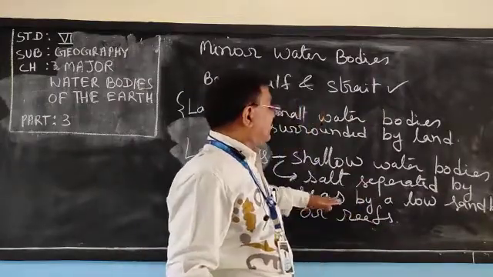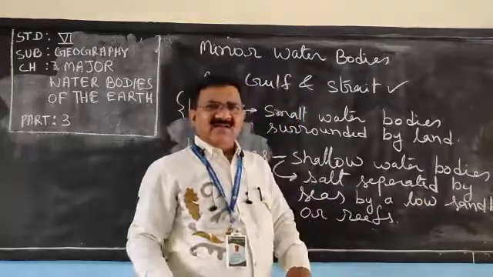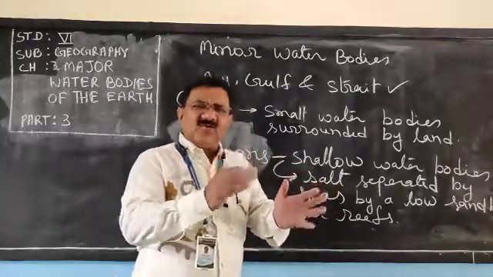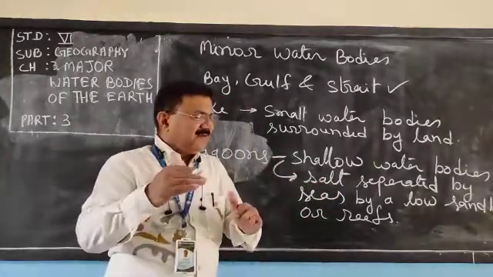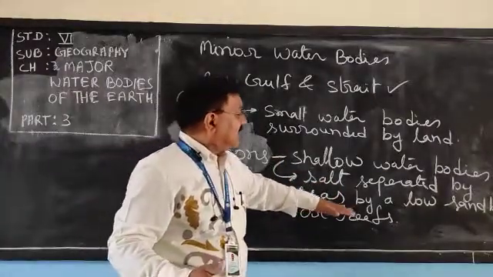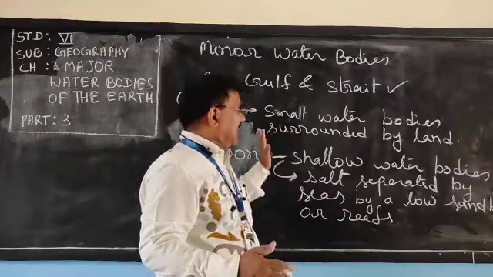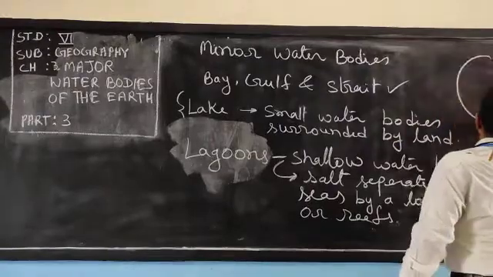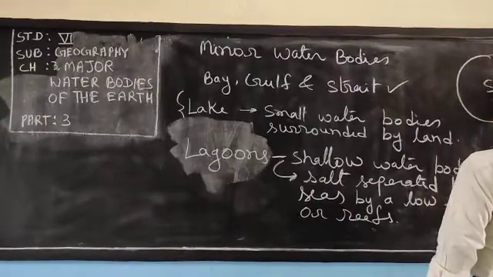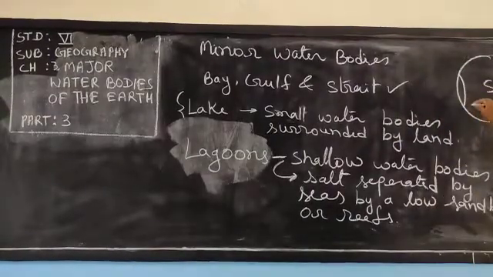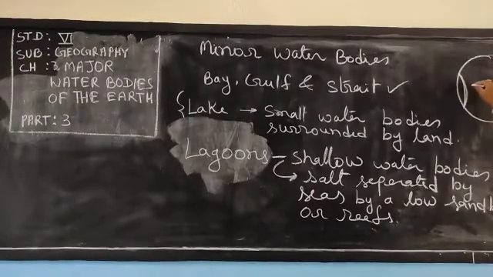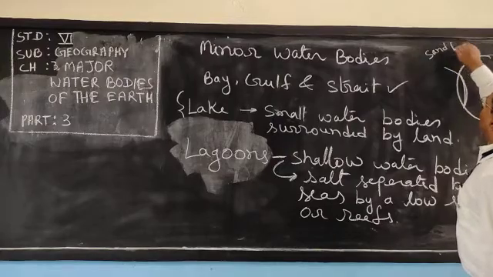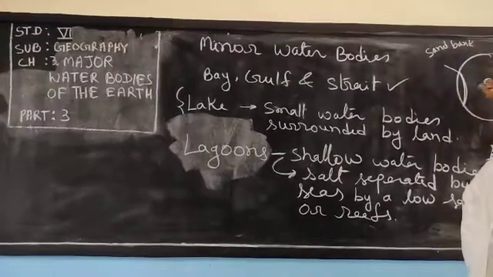Anyhow, a small water body is separated from the sea by a sandbank, and that small water body becomes a lagoon. Try to understand: it is a sea, and some part of the sea is separated by a low sandbank or reef.